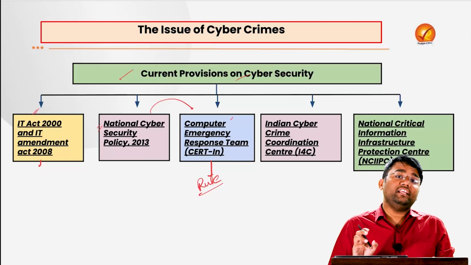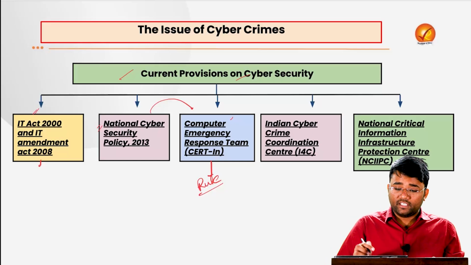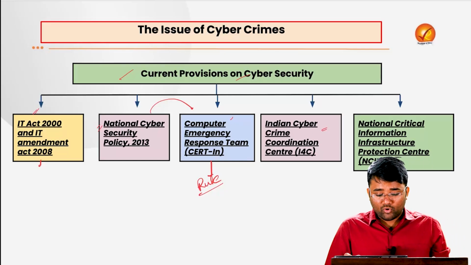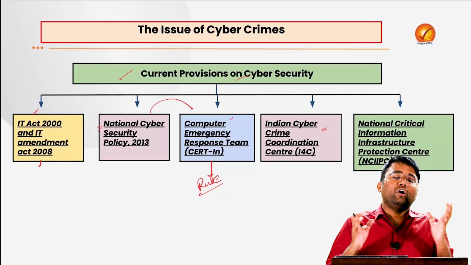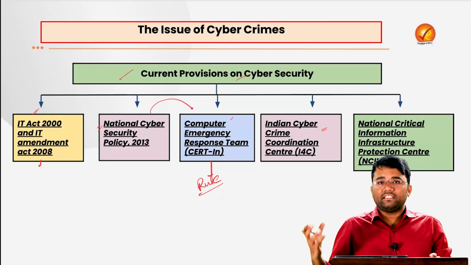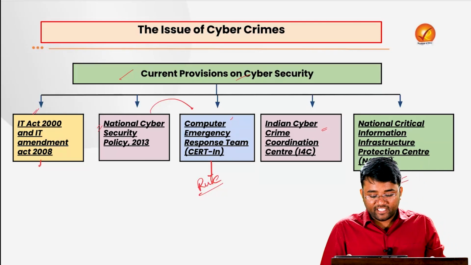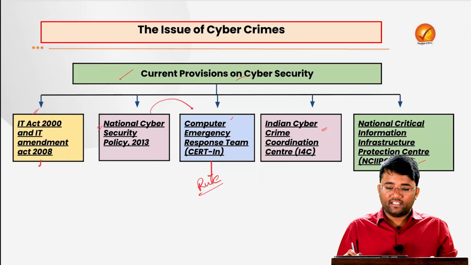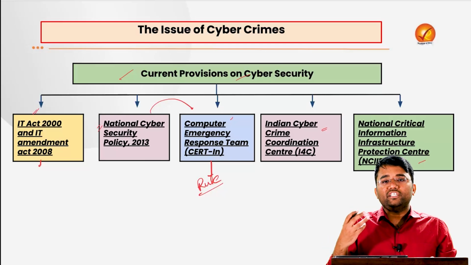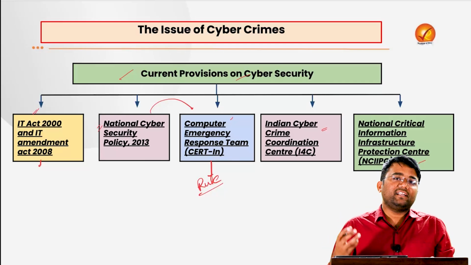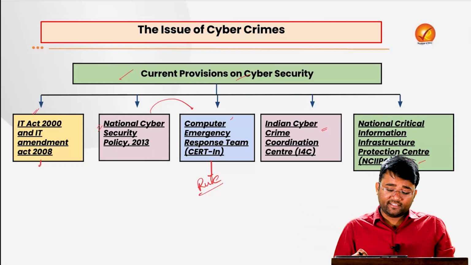Organizations have to mandatorily report any kind of cyber attacks which have happened. Then we have the I4C, or the Indian Cyber Crime Coordination Center, which helps in coordinated efforts between all the state police and other organizations in case of cyber attacks. Then we have the National Critical Information Infrastructure Protection Center, which operates as the nodal agency for protection and resilience of critical information infrastructure like power grids, like UIDAI infrastructure, etc.